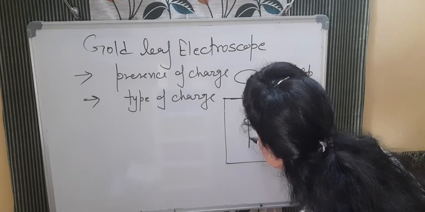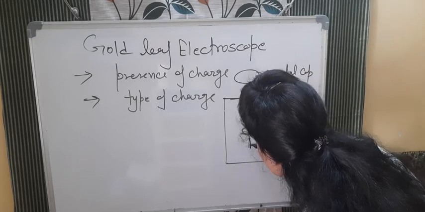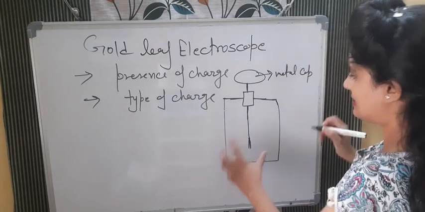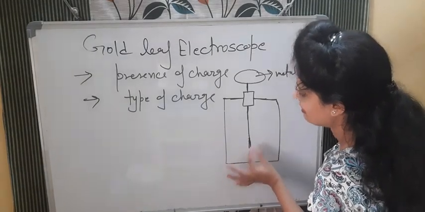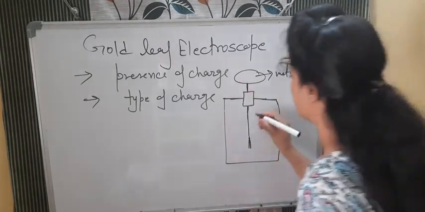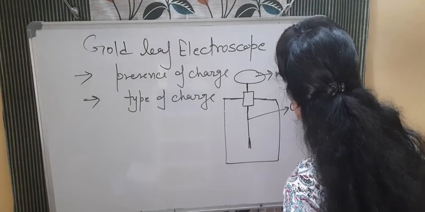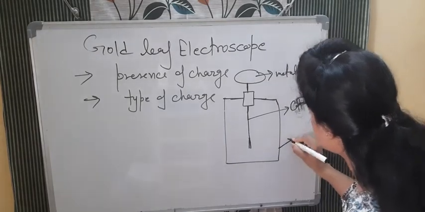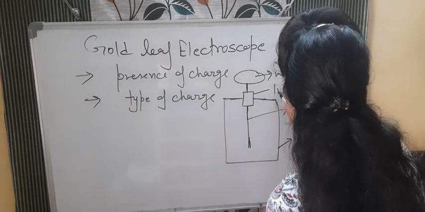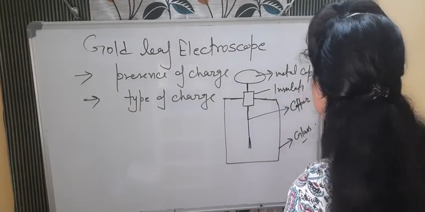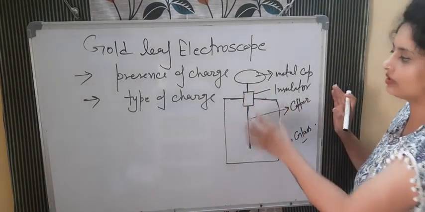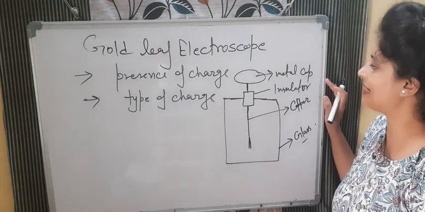Gold leaves, very thin strips. I'm just showing, I'm not good at drawing. See, these are the gold leaves here. This wire is of copper because copper is a very good conductor. The outer part is made of glass. Here it is insulation, an insulator. So this is a kind of diagram of the gold leaf electroscope.